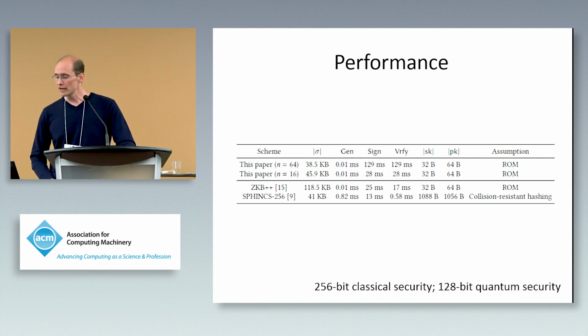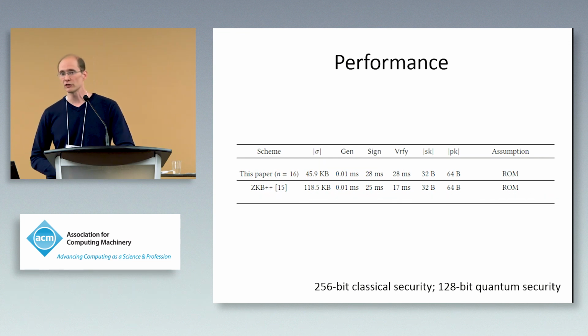So this is the end result for our application of our NIZK proof to signature schemes. I want to highlight 2 things. First of all, I want to highlight the comparison to the signature scheme constructed using the same ideas in the ZKB++ paper. You can see that our signature size, all the way in the column on the left, is about 2.5 times smaller than their scheme. And the computation for signing and verifying in our scheme is slightly larger, but not significantly so.